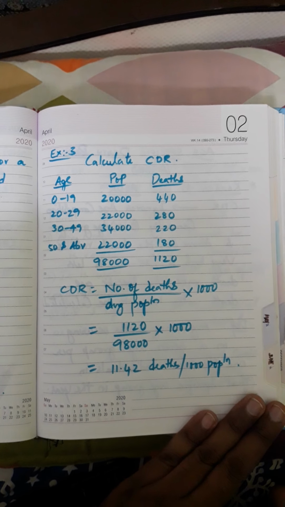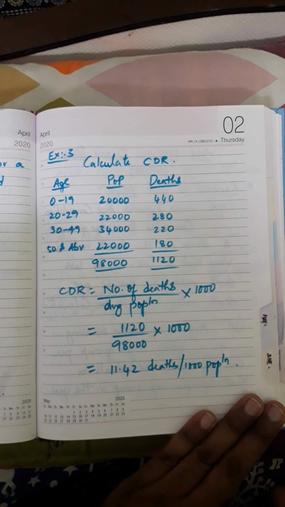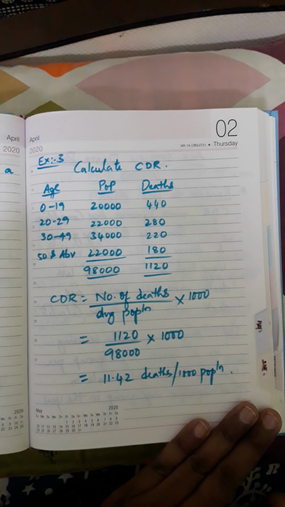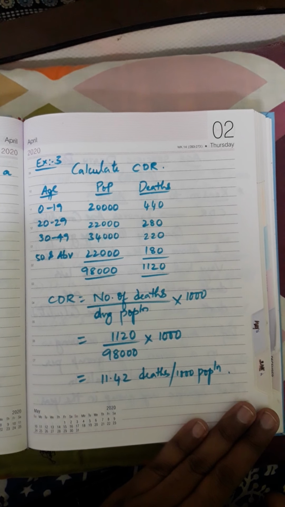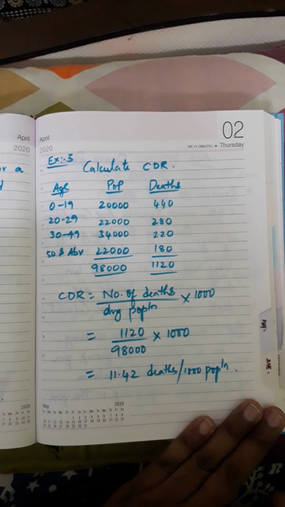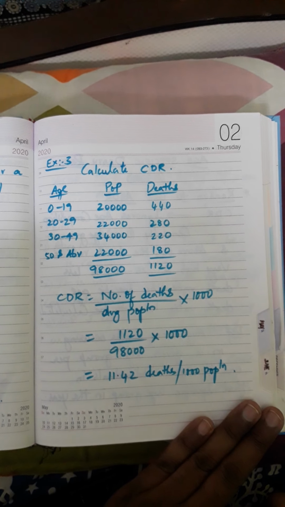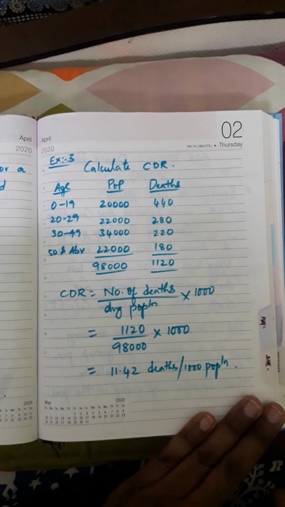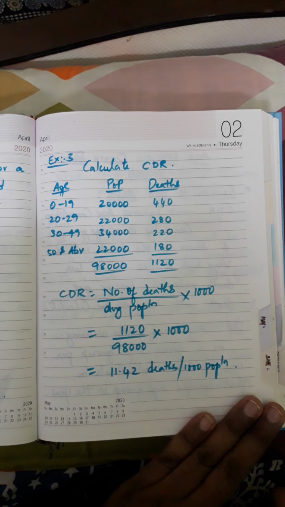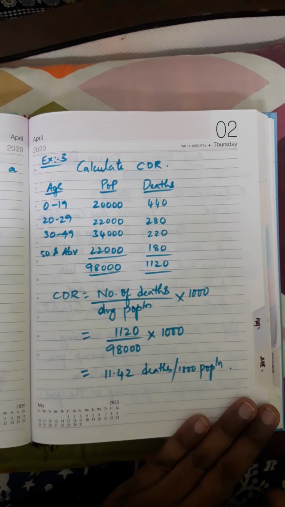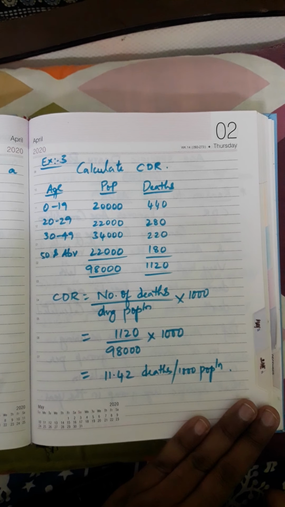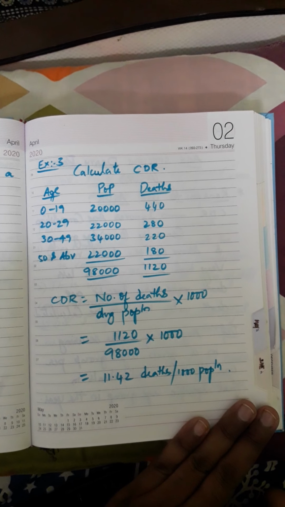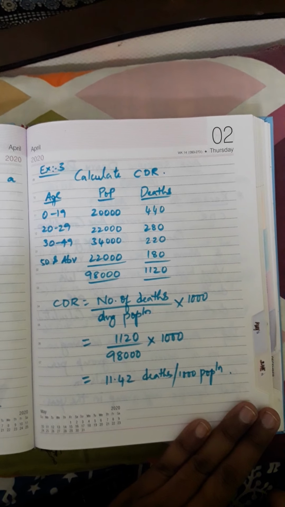So 20, 22, 42, 42 plus 34, 76, 76 plus 22, 98. So 98,000. Deaths: 440, 280, 220, 180. So deaths are given per individual age group. For calculating CDR, age is not required. Just blindly follow total deaths and total population. So total number of deaths by total population into 1,000. The total deaths were 1120 and total population 98,000, multiplied by 1,000. So you get the value 11.42 deaths per 1,000 population.